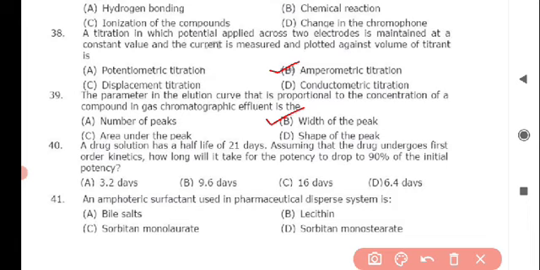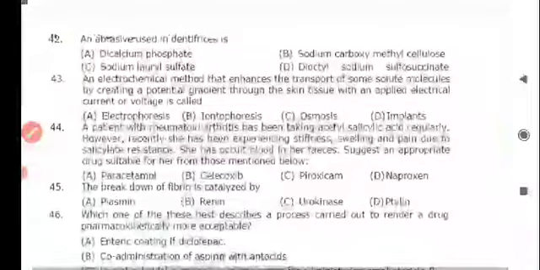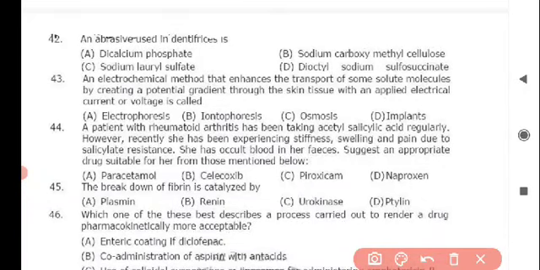Next question: a drug solution has a half-life of 21 days. Assuming that the drug undergoes first order kinetics, how long will it take for the potency to drop to 90% of the initial potency? And the correct answer for this is option A, 3.2 days. Next question: an amphoteric surfactant used in pharmaceutical disperse system is, correct answer is option B, lecithin. Next question: an abrasive used in dentifrices is, and the correct answer is option A, dicalcium phosphate.